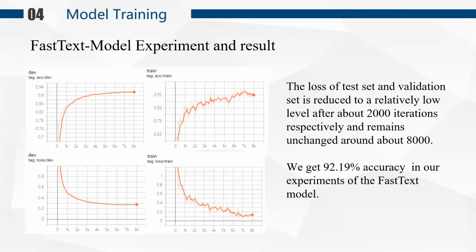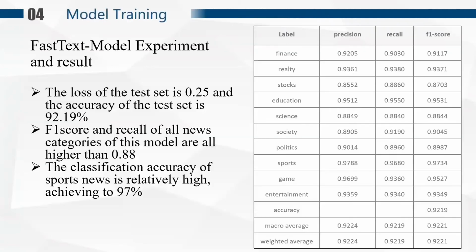And here are the experiments and results of our FastText model. The first two figures show the accuracy of the development dataset and trained dataset. The last two figures show the loss of them. And we can get 92.19% accuracy in our experiments of this FastText model. In the table, we can see the F1 score of all news categories. And we can see that the classification accuracy of the sports news is relatively high, reaching 97%.